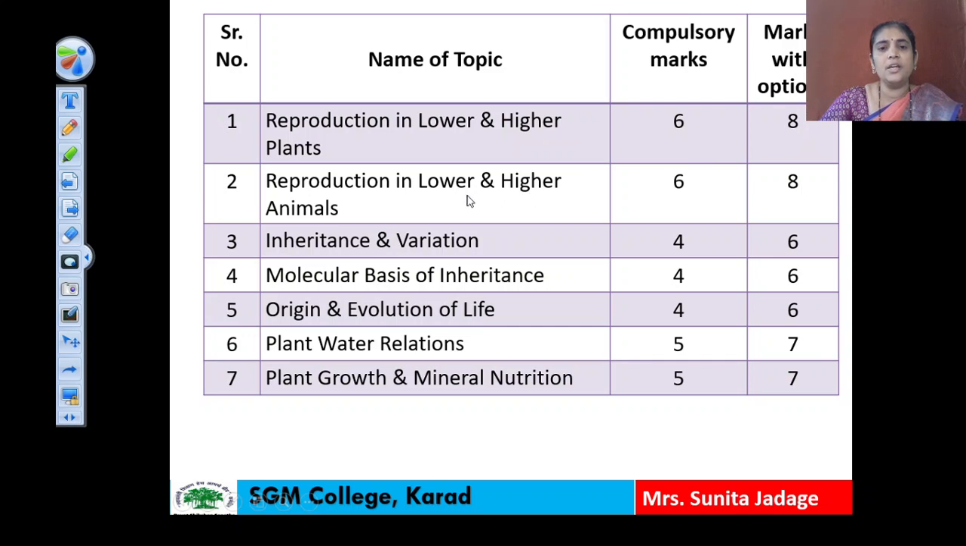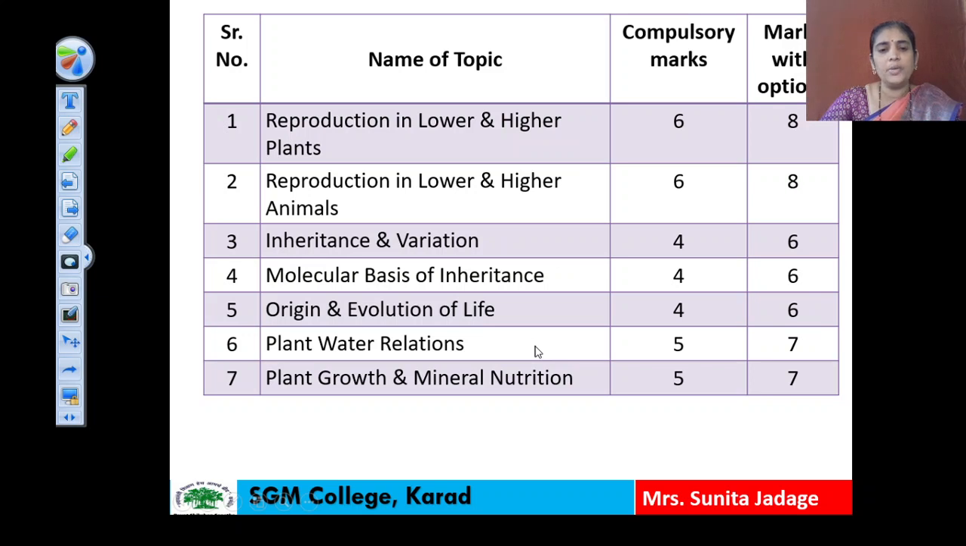Second topic is reproduction in lower and higher animals. Compulsory 6 marks with option 8 marks. Third topic is inheritance and variation. Compulsory 4 marks with option 6 marks. Fourth topic, molecular basis of inheritance, 4 marks compulsory and with option 6 marks. Fifth topic, origin and evolution of life, compulsory 4 marks and with option 6 marks.